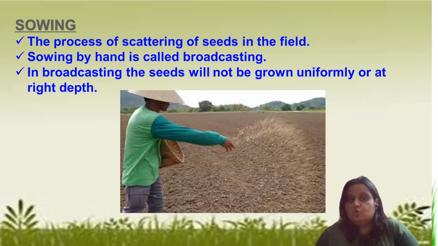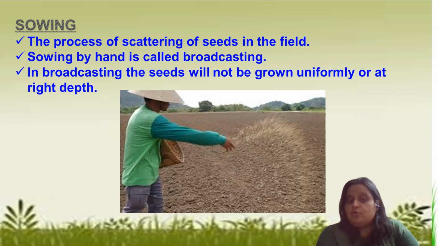When we do this process by hand, when we sow seeds manually, that is known as broadcasting. But when we are doing broadcasting by hand, what happens? The seeds will not be grown uniformly or at the right depth.